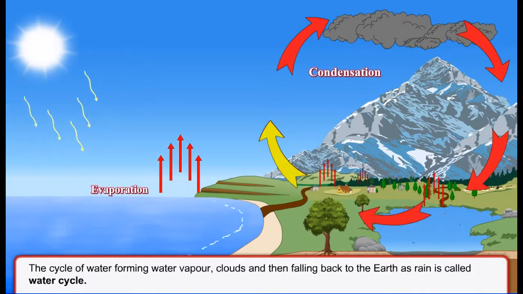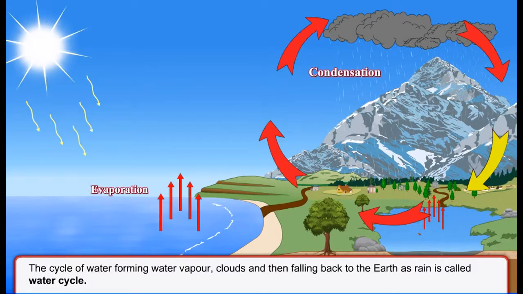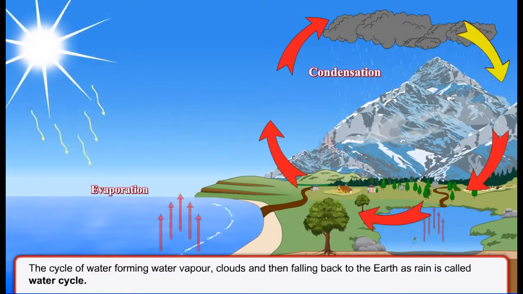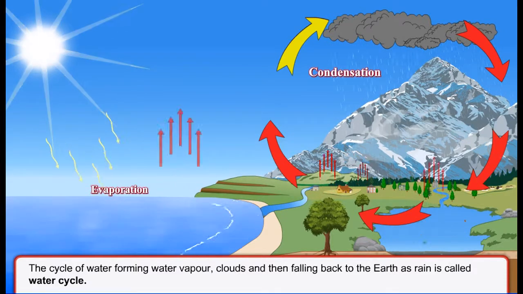The cycle of water forming water vapor, clouds, and then falling back to the earth as rain is called water cycle.